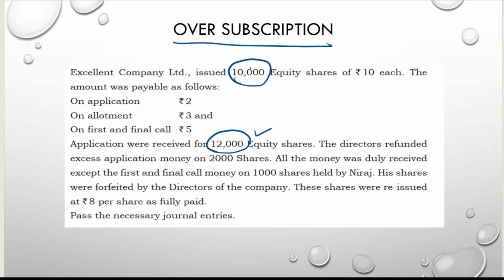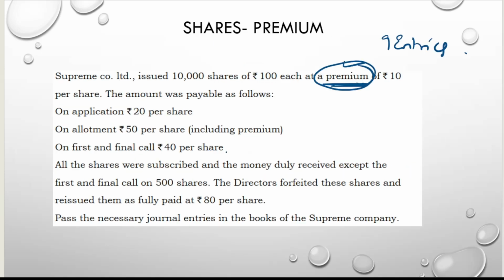Keep it in your mind. On the top, it should be a lesser amount, and here it should be more shares. Then it is an oversubscription problem. Keep it in your mind. Then you practice this one also. And one more thing you have to understand here. See here, they have given only shares.